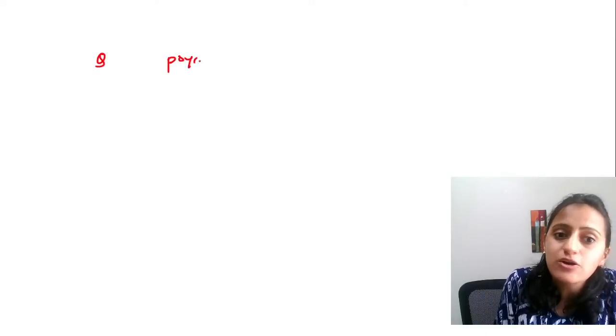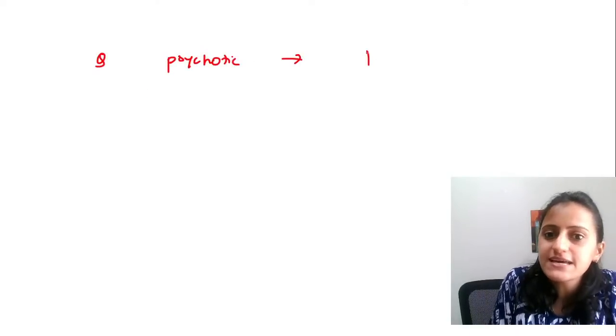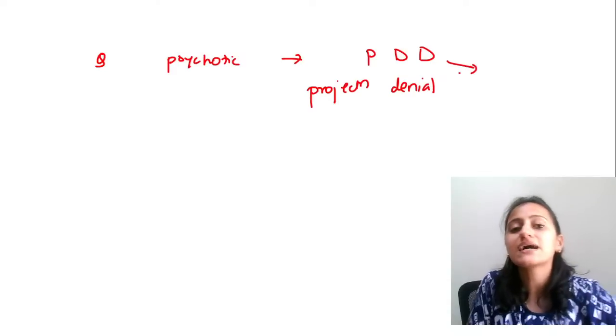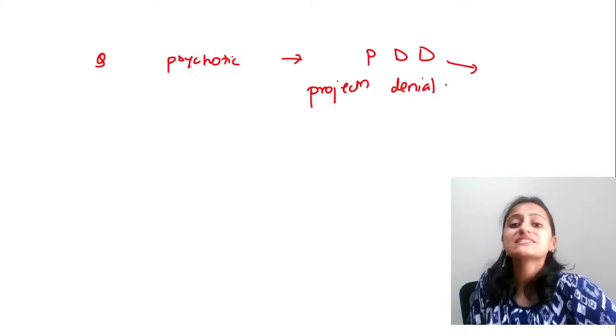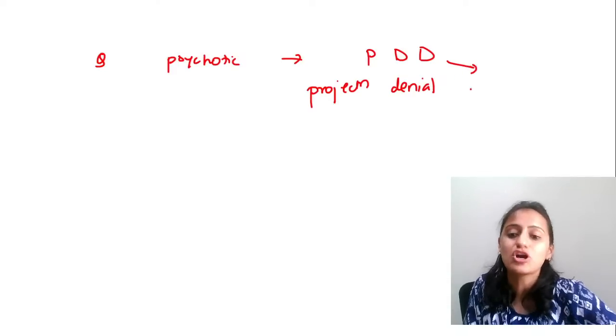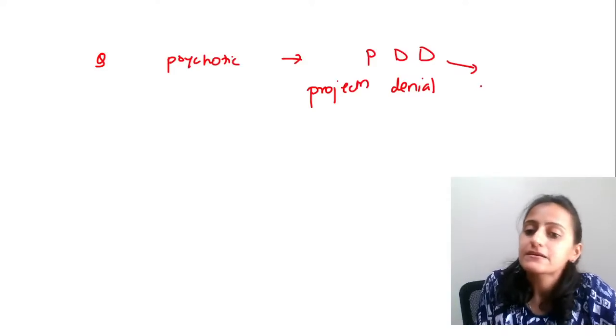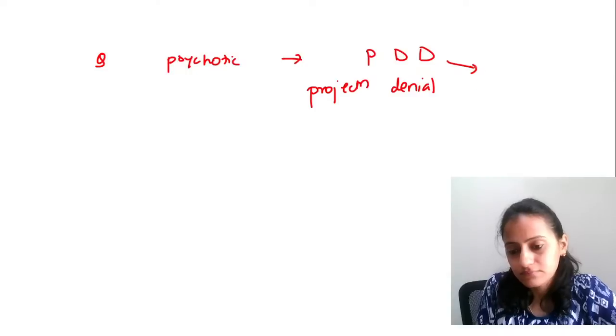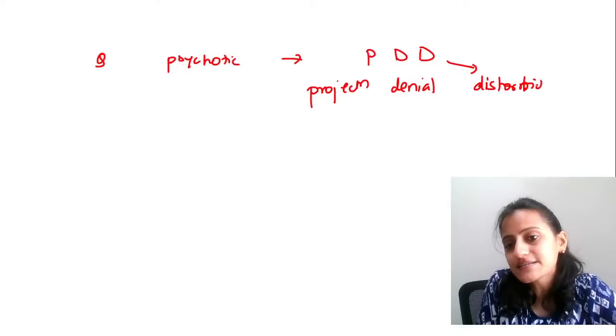Tell me, which are the psychotic defense mechanisms? Psychotic is PDD. What is PDD? It is projection, denial, and what is the other D? Is it distortion? Is it displacement? Splitting is not it. Projection, denial, and distortion. Okay, it is distortion.